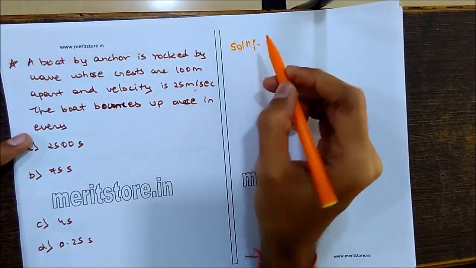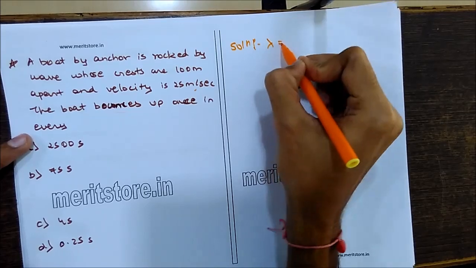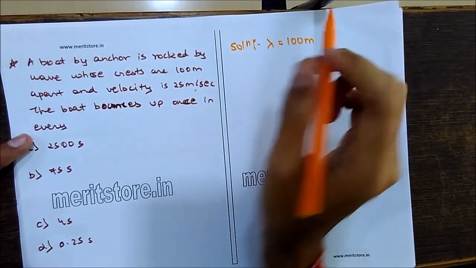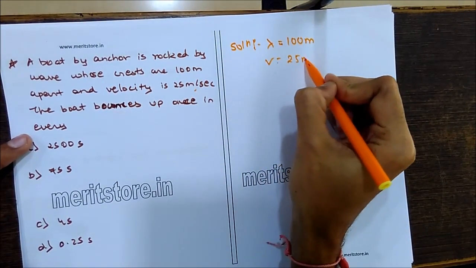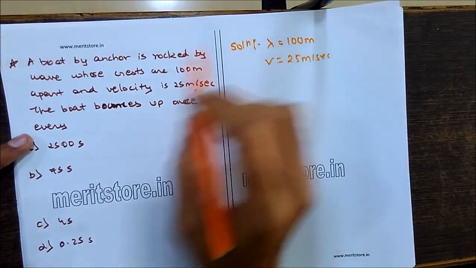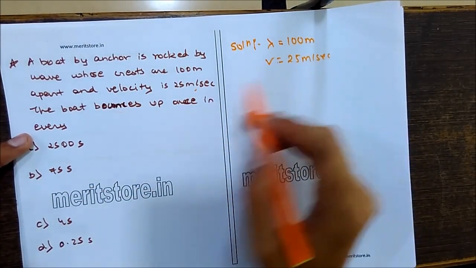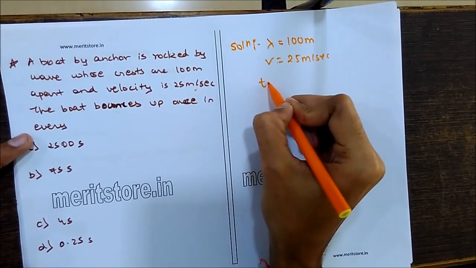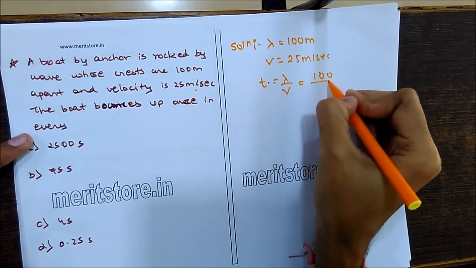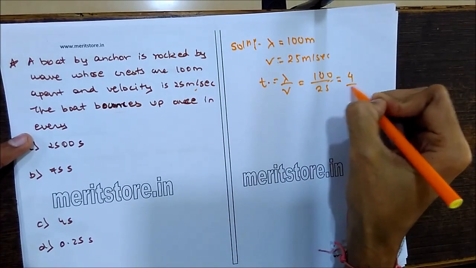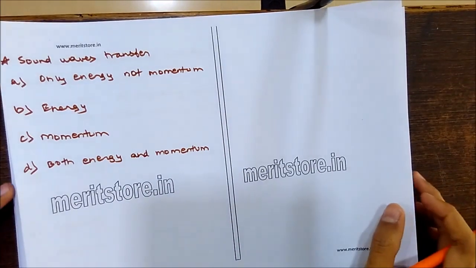So we have a boat which is rocked by a wave whose crests are 100 meters apart. So we have lambda equal to 100 meters, that is the wavelength is 100 meters, and the velocity is given as 25 meters per second. Now we have to find after how much time the boat will bounce. That is t, which is equal to lambda upon v, that is 100 upon 25, which comes out to be 4 seconds. So the correct option is option C, 4 seconds.